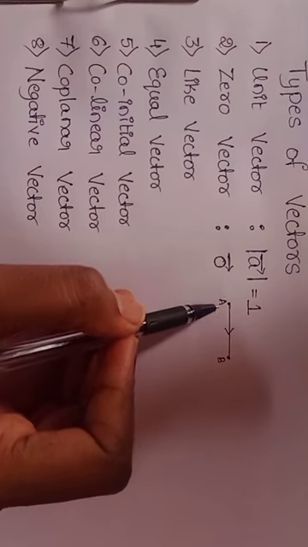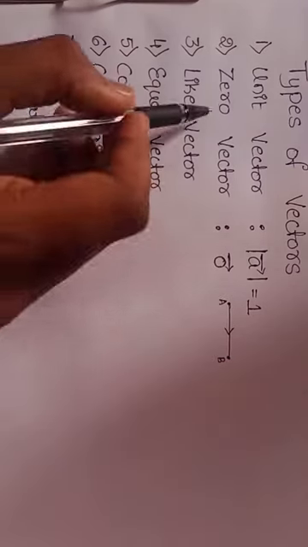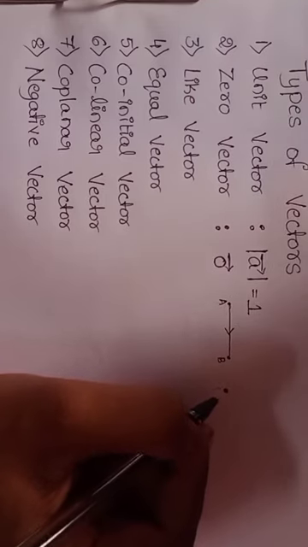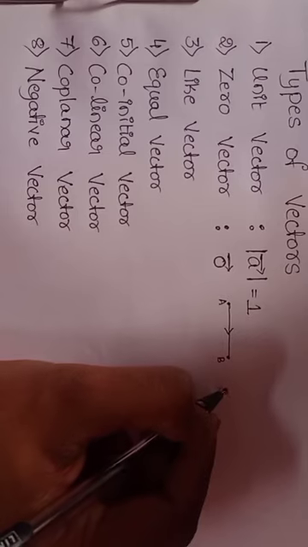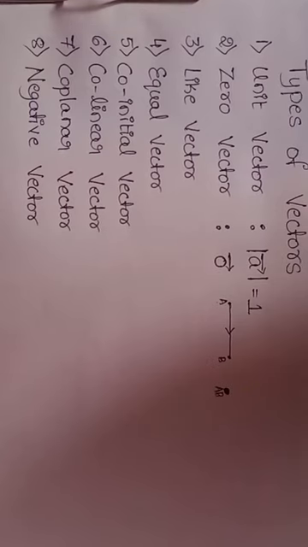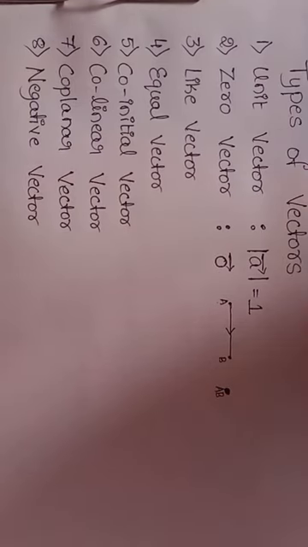Here A and B have some value, but in zero vector A and B points coincide with each other. Got it? There is no length to measure, hence there is no magnitude for zero vector. Therefore, the initial and terminal points of zero vector are coincident. Hence, a vector whose magnitude is 0 is called zero vector or null vector, and it is denoted by zero vector. Got it? Next, third one, that is like vector.